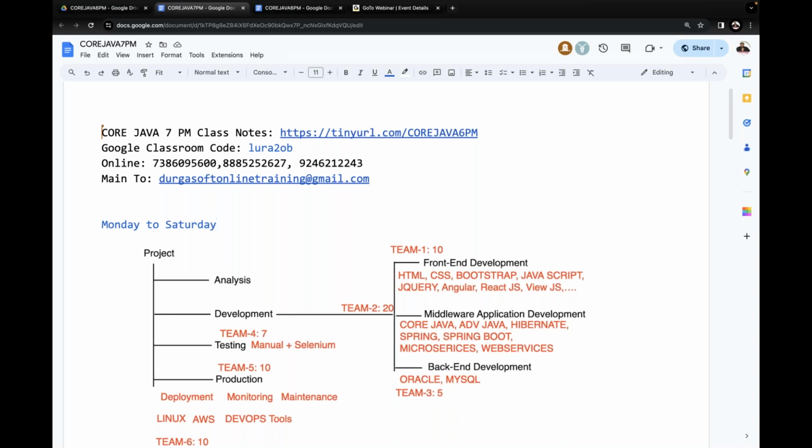And one more small point, observe carefully. Everybody understand it, no? We started our demo class at what time, you know? 7 o'clock, am I right? For a few days, these demo classes I'm going to take at 7 o'clock. In the future, I will start our classes right from 6 o'clock. Understand, guys? In the very first class itself, I'm giving clarity. After a few days, I will take your classes from 6 to 7:30.